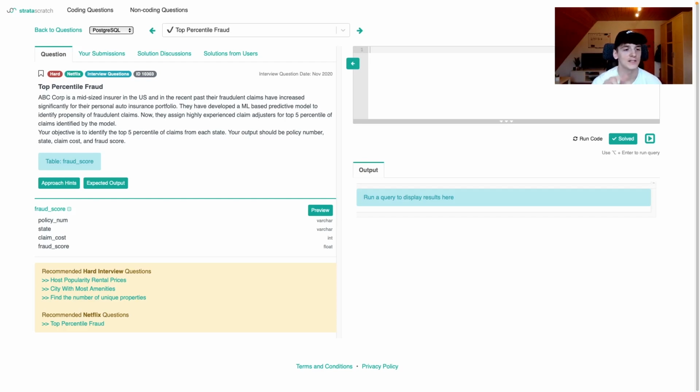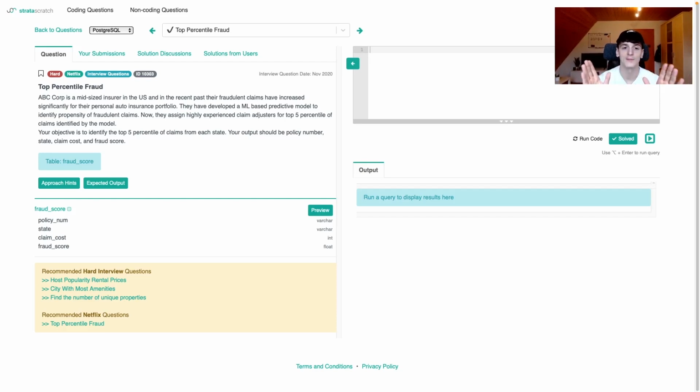Your objective is to identify the top 5 percentile of claims from each state. Your output should be policy number, state, claim cost, and fraud score. So basically our task is we work at an insurance company who deal with auto insurance. There's a lot of fraud going on.